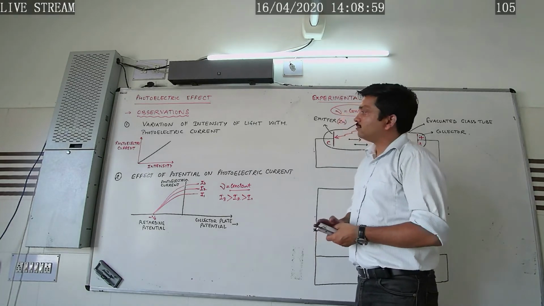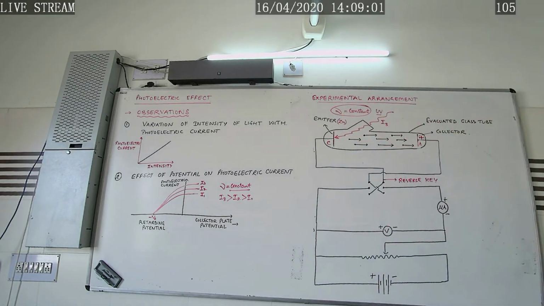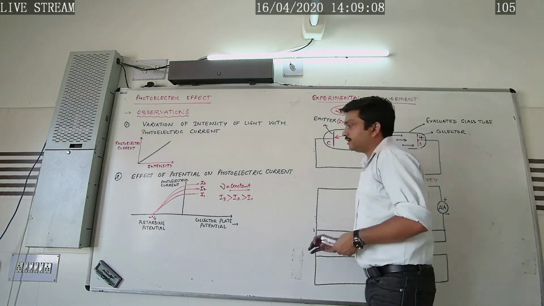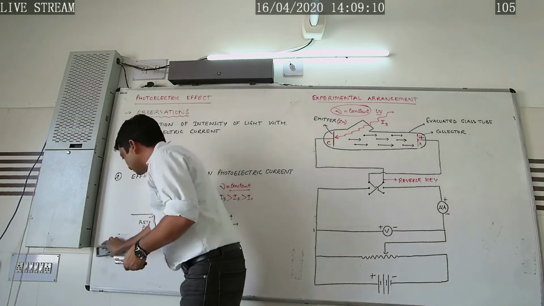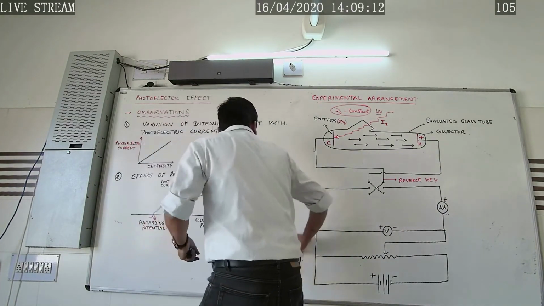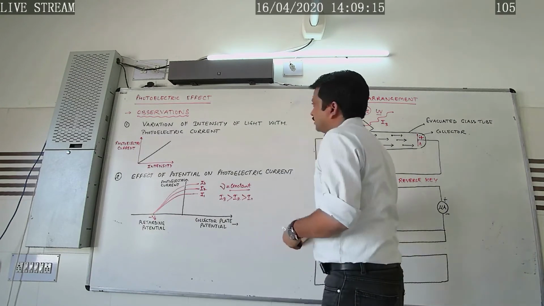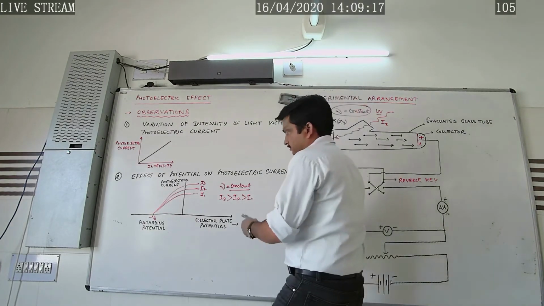Now let's study the third factor, that is the effect of frequency of incident radiation on the photoelectric current. So let us study this third factor.